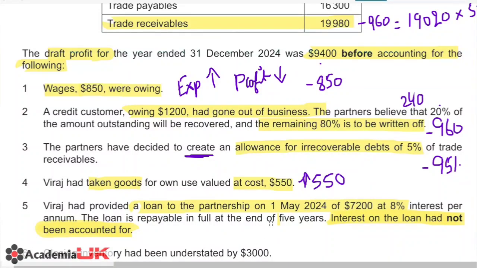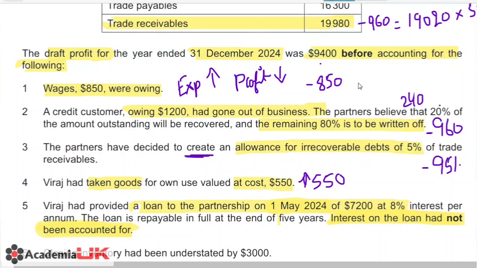Now there is another catch, because they have given you the date of giving that loan. If that is 1st May 2024 and the year is ending on 31st December 24, then according to this, the interest should be recorded for only 8 months. So you have May, June, July, August, September, October, November, December. That makes it 8 months. Because this is 1st May, we will be including May in it.